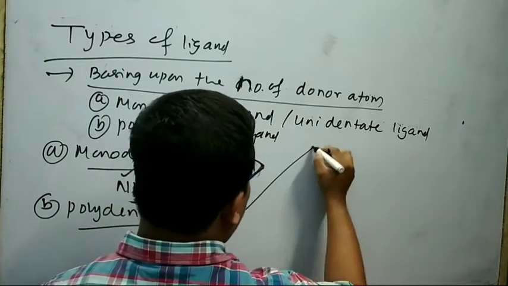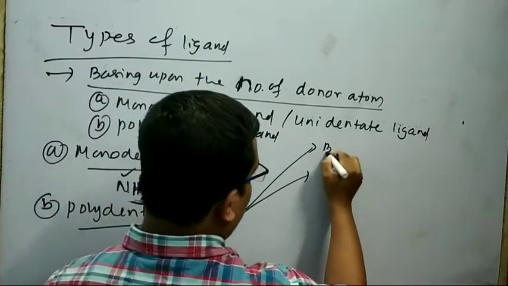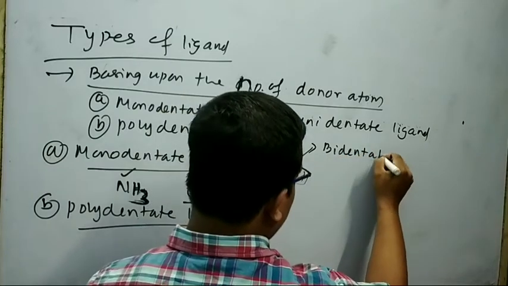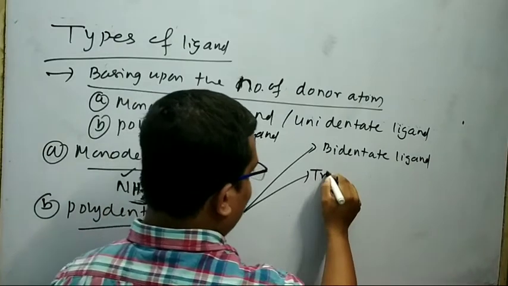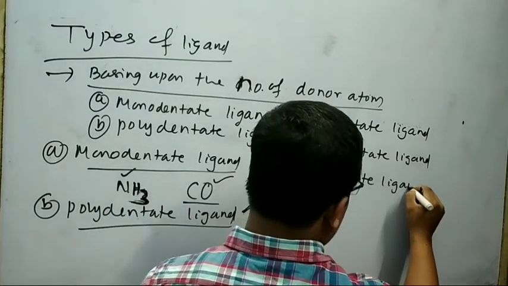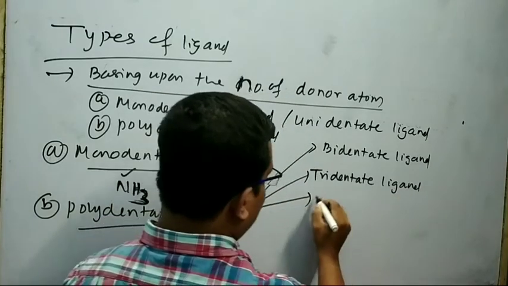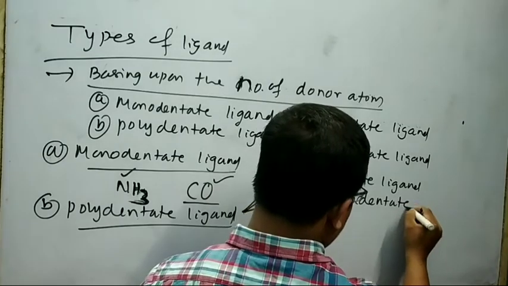Polydentate ligands can be classified into different types. One is bidentate ligand. Second is tridentate ligand. Third is tetradentate ligand.